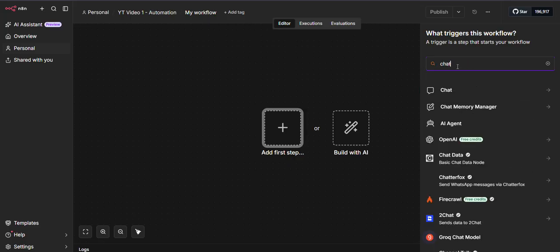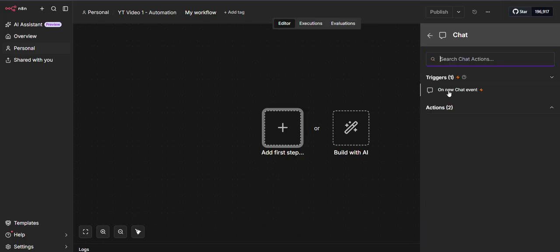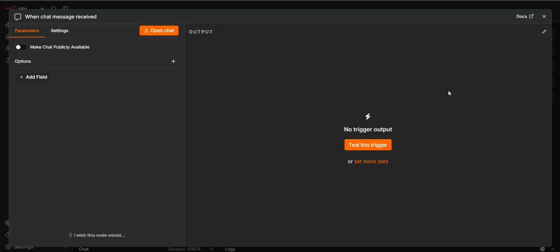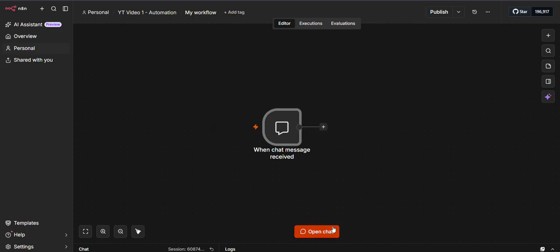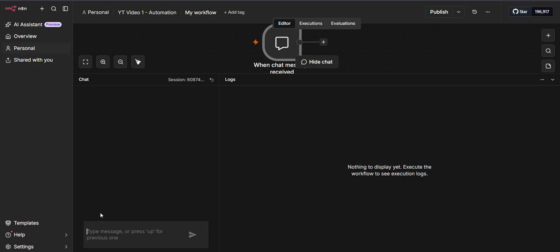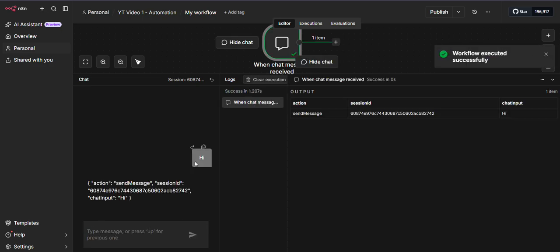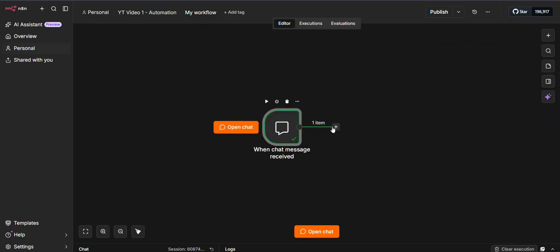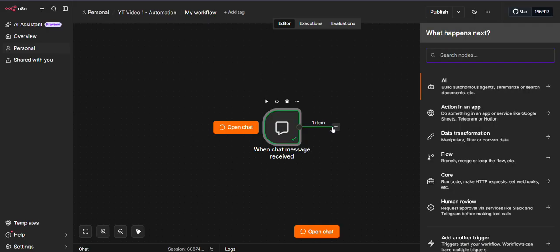Now for input, we will use n8n's own chat node. So n8n has its own native chat, right? We don't need to go outside and search for any other options like Telegram or WhatsApp. We just have to send a message here in n8n itself, and we will get the message. So it's the simplicity and functionality of n8n. It's beautiful. Now, after getting the message, we will include the if node, right?